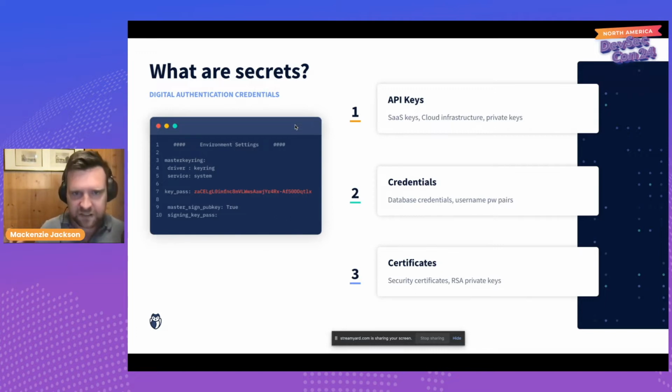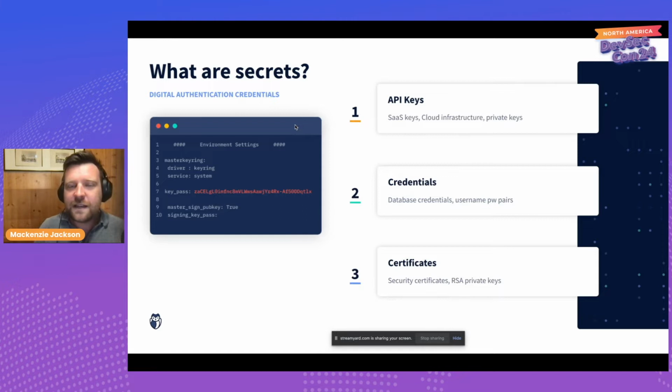So let's start with what are secrets? When I refer to secrets, I'm typically referring to things like API keys, credential pairs to your database, security certificates, a whole range of things. What they all have in common is that these are authentication strings. We use these to authenticate ourselves with other systems, internal services, external services, SaaS tools.